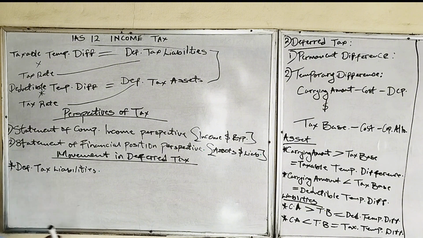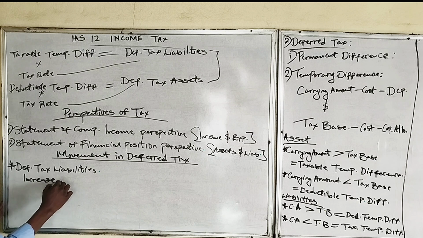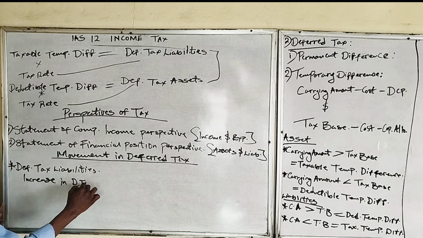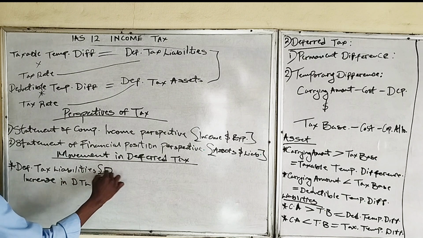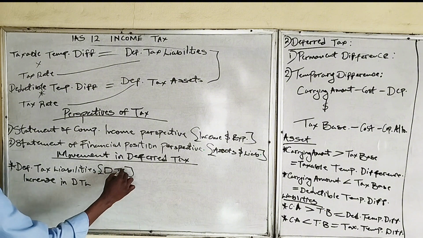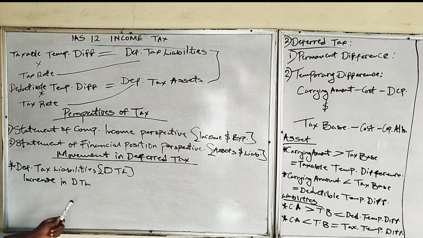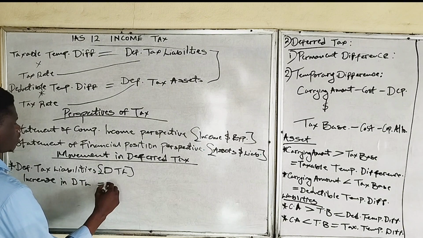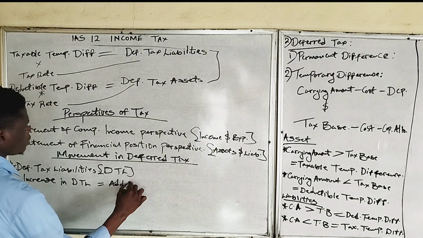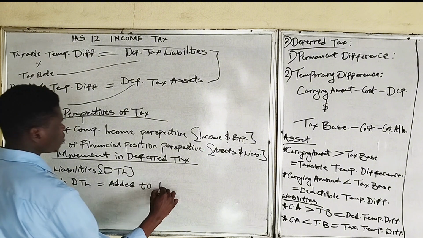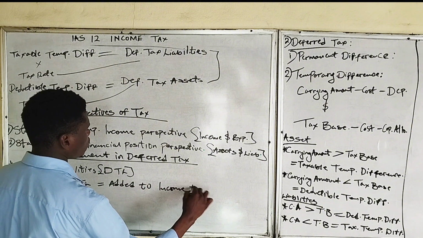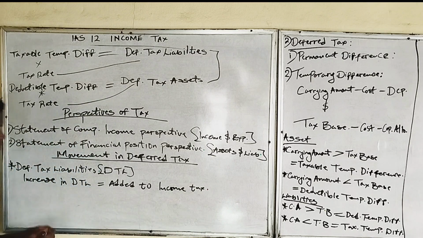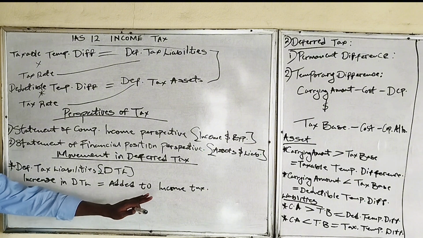So meaning that for deferred tax liability now, if there's an increase in deferred tax liability, the increase will be added to income tax.